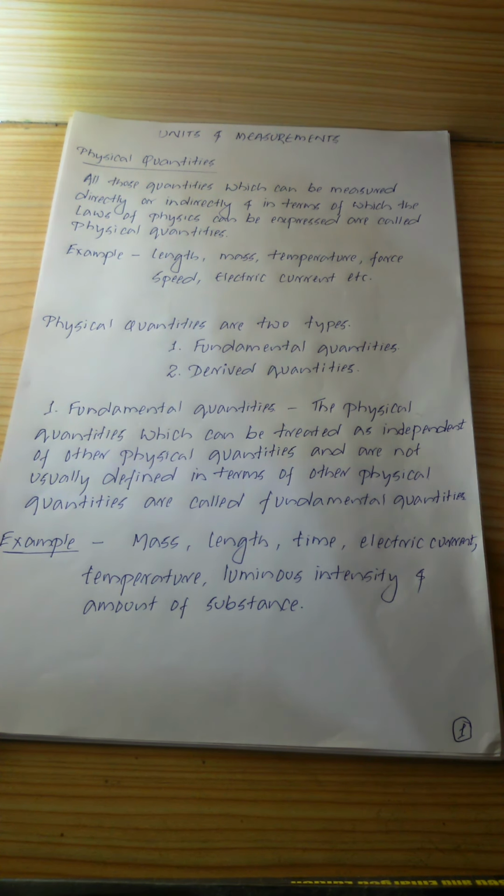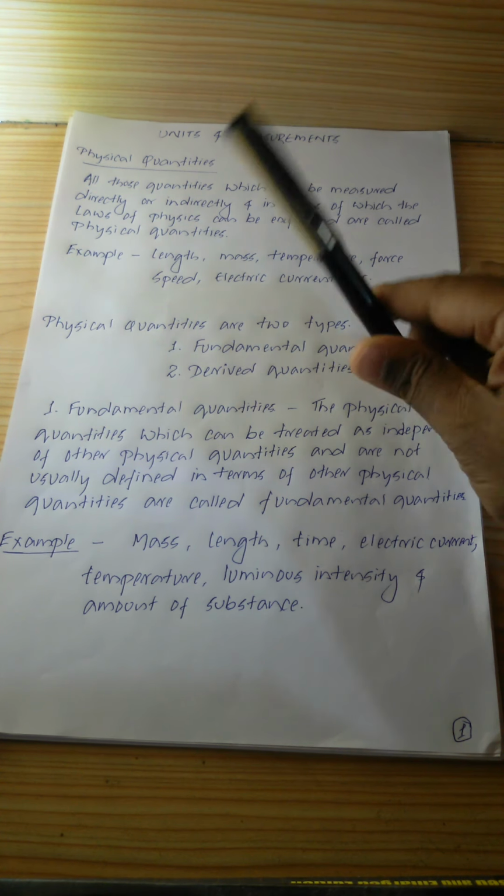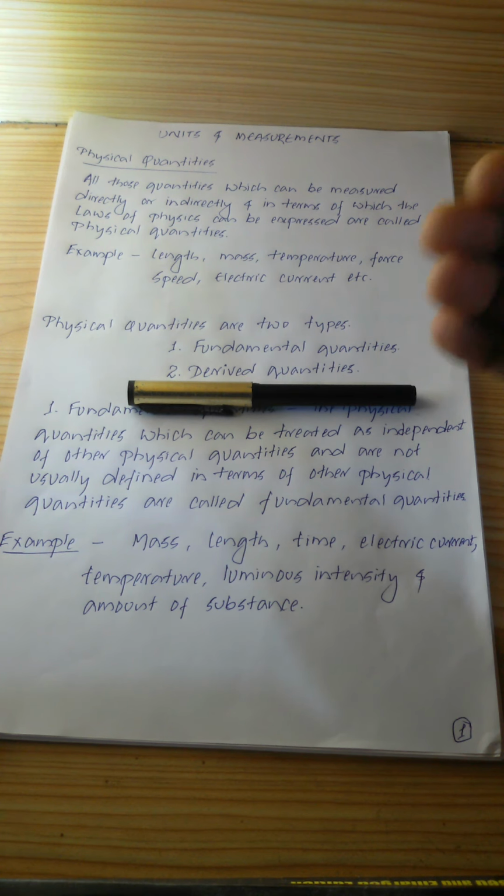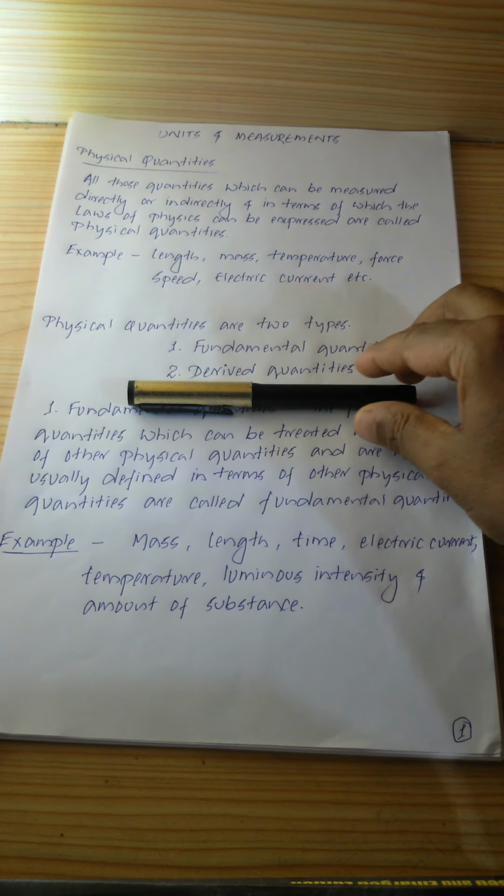Physical quantities are those quantities which can be measured. For example, this pen. The length of this pen is a measurable quantity, so therefore length is a physical quantity. Similarly, the mass of this pen is also a physical quantity because mass can be measured. There are other aspects of this pen, for example, what is the efficiency of this pen or how much I like this pen. These are not measurable, so therefore these are not physical quantities.